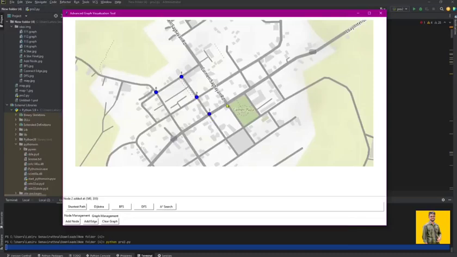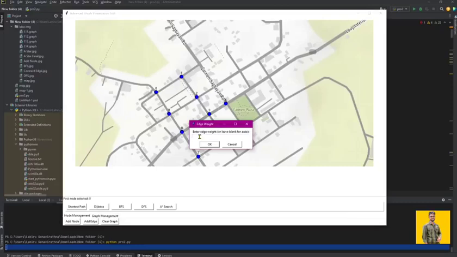Initialization process. When the application launches, it creates a blank canvas. Loads a background map image, optional. Sets up a user interface with multiple interactive components. Prepares for graph manipulation and visualization.